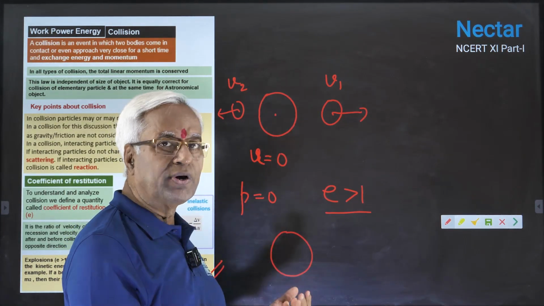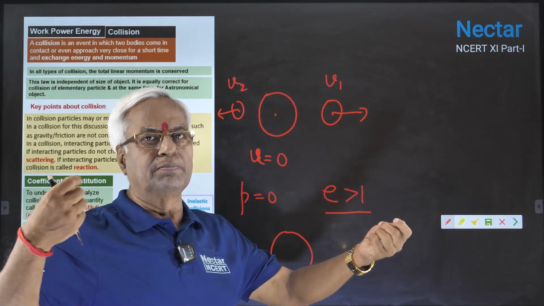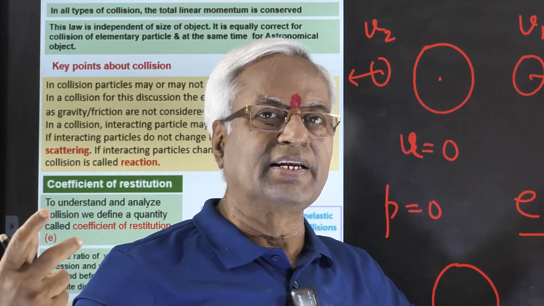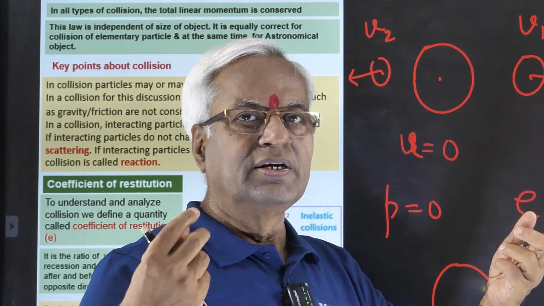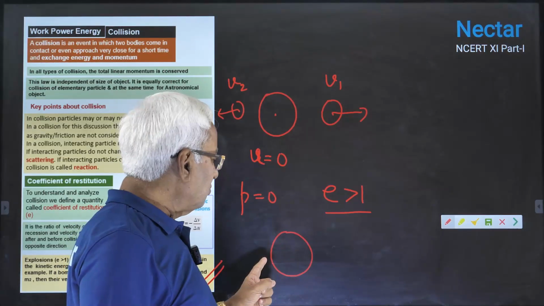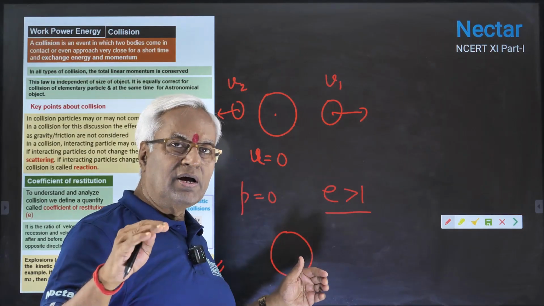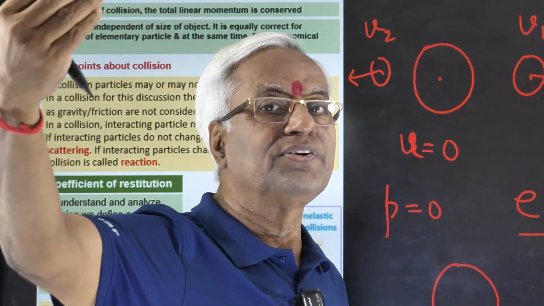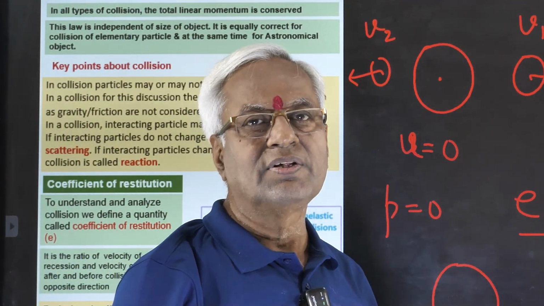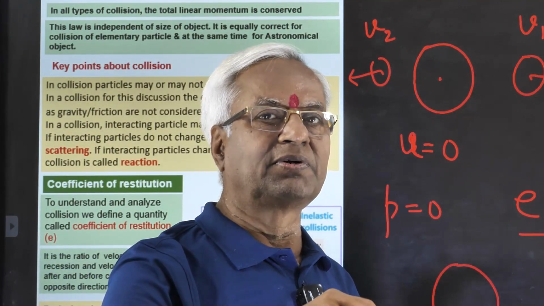When it is exploded, both parts will move, which means there will be kinetic energy. Initially it was not there, now it is. Kinetic energy had an initial value of 0, and finally it has got some value, which means kinetic energy has increased. Where does it come from? Chemical energy has been converted into